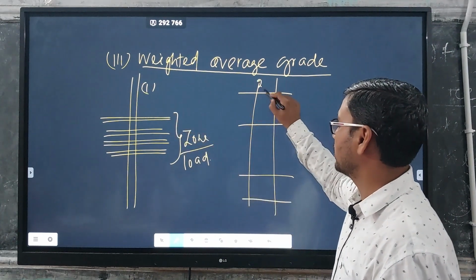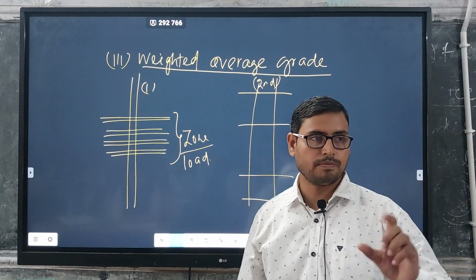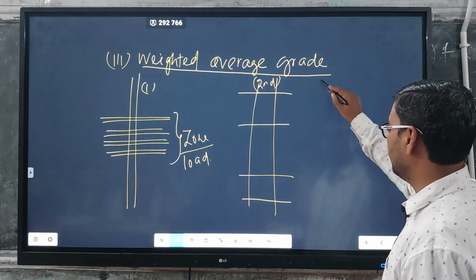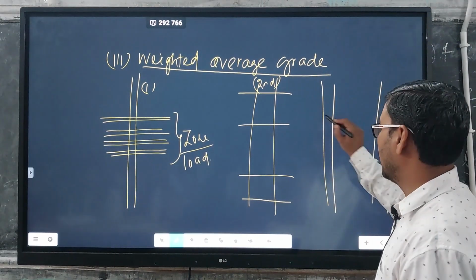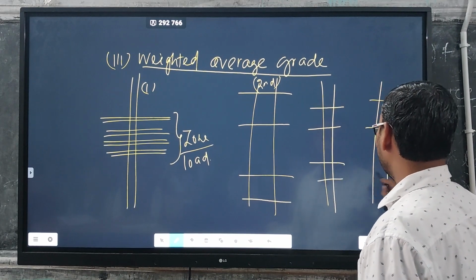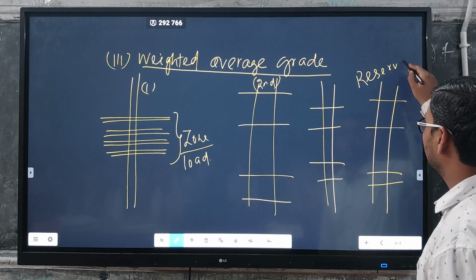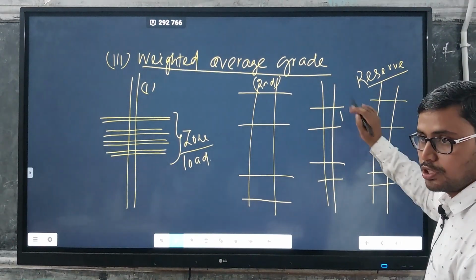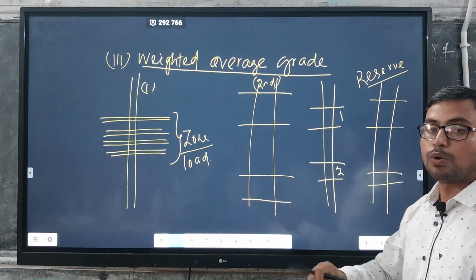The second case, in a single borehole we are encountering different coal seams or different lodes, or in case there are multiple boreholes, with respect to our multiple boreholes, we are also getting multiple reserves. Reserve we can calculate for individual lodes. Suppose this is thickness 1 or lode 1, this is lode 2 or coal seam 2.